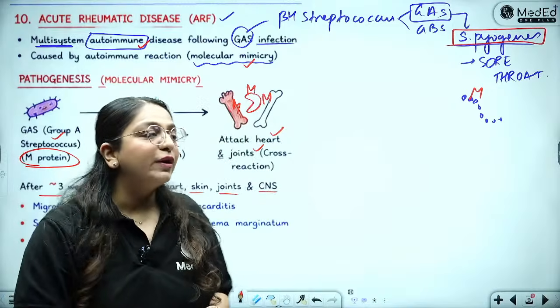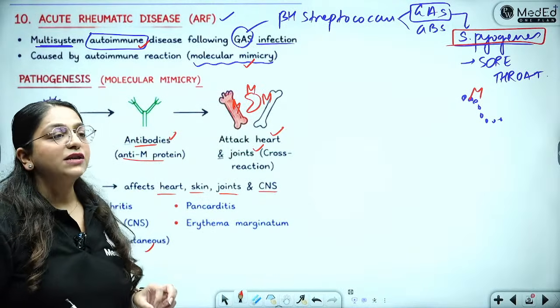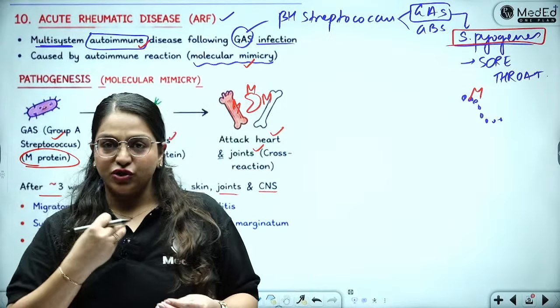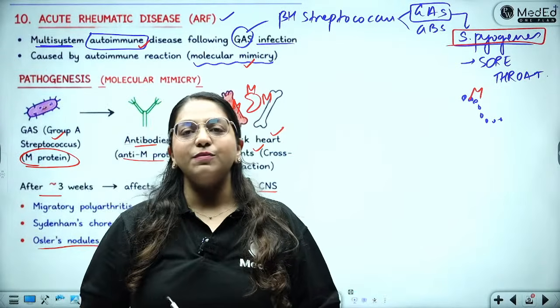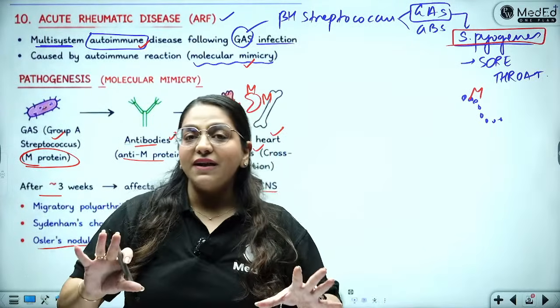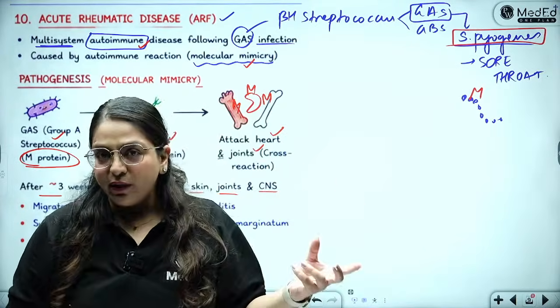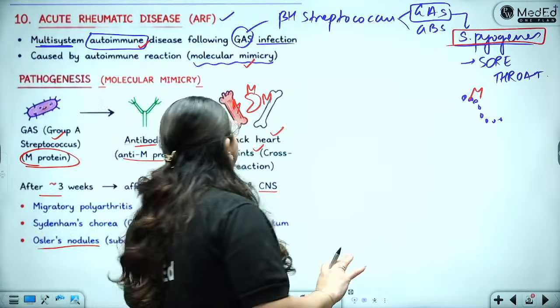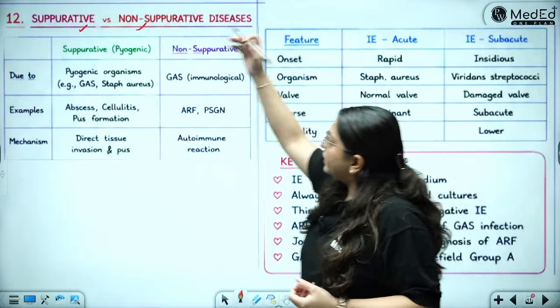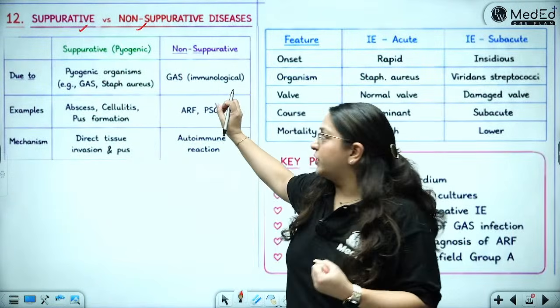Then later on, because of this molecular mimicry, it is going to cause some complications. So first, a pus producing disease such as a sore throat. After 3 weeks or 3 months, there is a kidney failure, which has nothing to do with pus production. What does that have to do with? Antibody production. Okay. So of course, there is the suppurative infection and the non-suppurative infections.